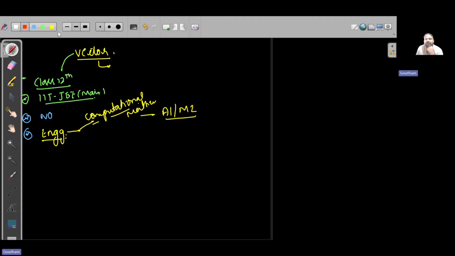Now coming to vector algebra, what are we going to study in this? What are vectors, then what are the laws of vectors, meaning addition, subtraction, multiplication, division and so forth, then what are its applications.